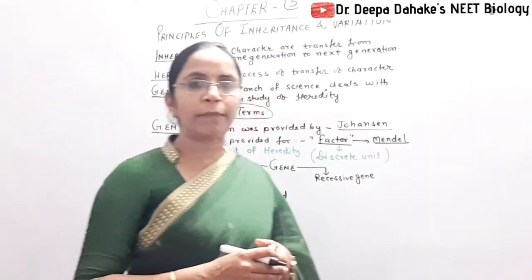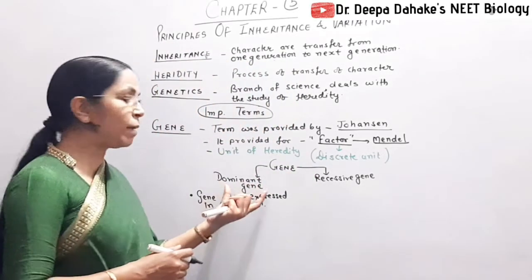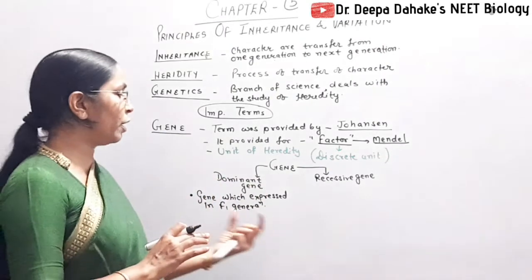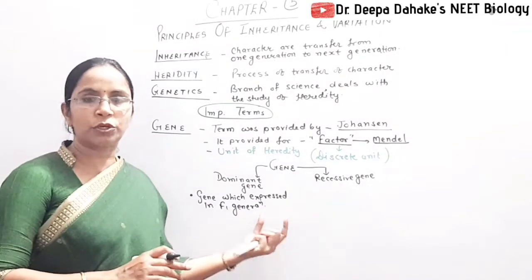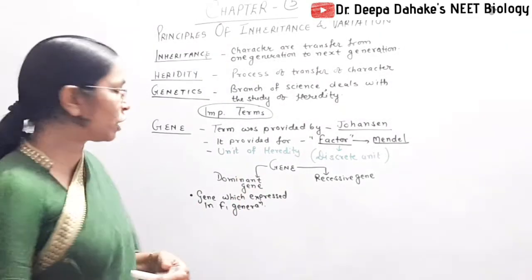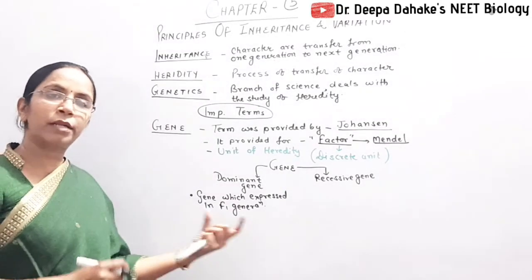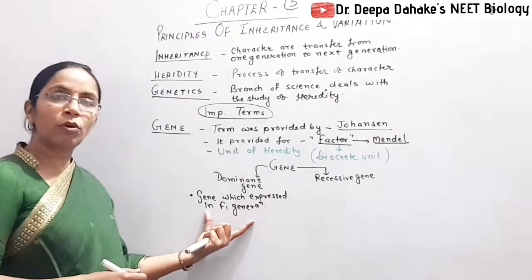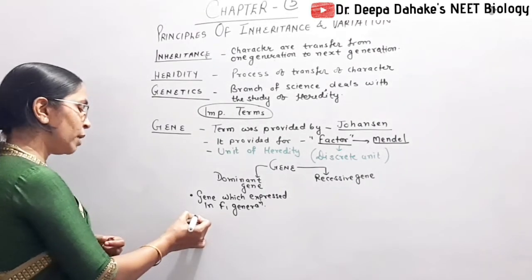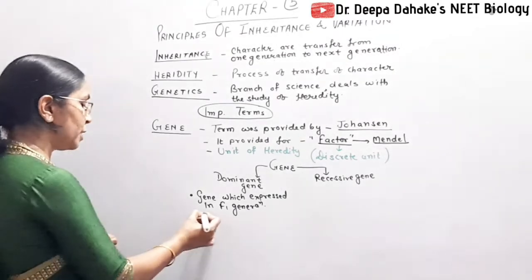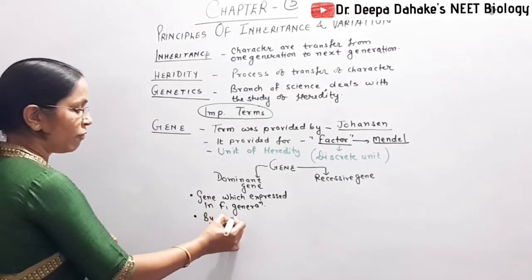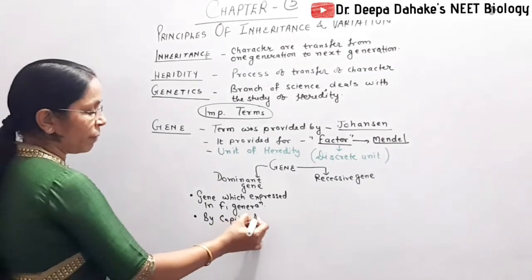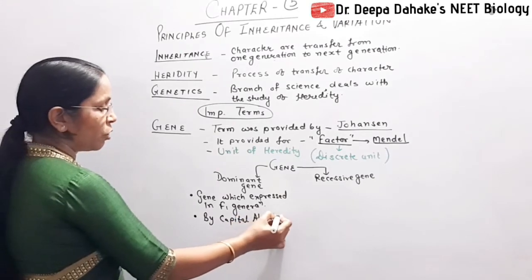In simple statement, the gene which may be expressed in homozygous as well as heterozygous, but still we are not studying the homozygous and heterozygous terms. That's why I am not giving that definition. So for introductory purpose, you remember the gene which is always expressed in F1 generation is called dominant gene. Secondly, dominant genes are always represented by a capital alphabet, the first alphabet of the character in capital.